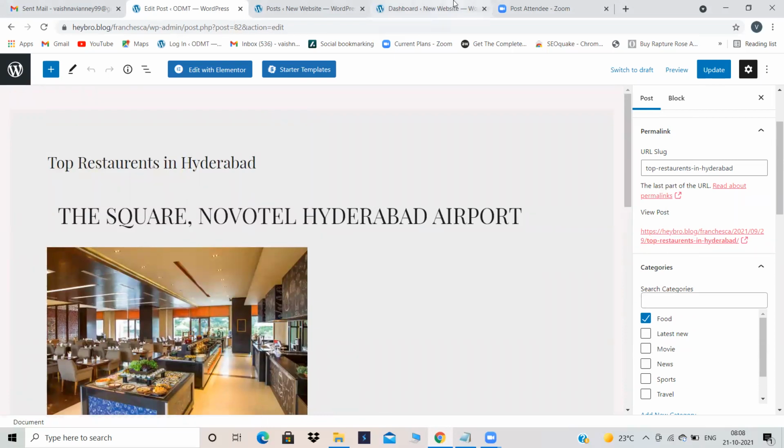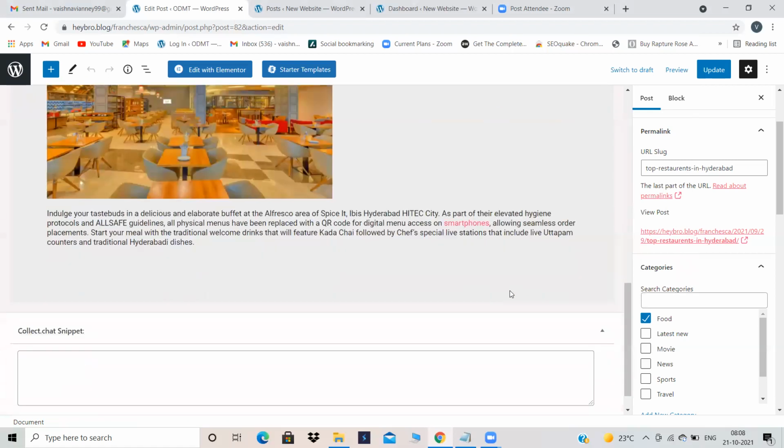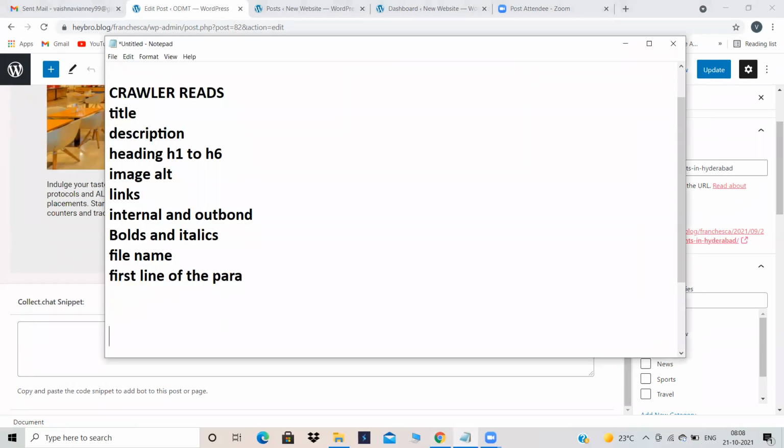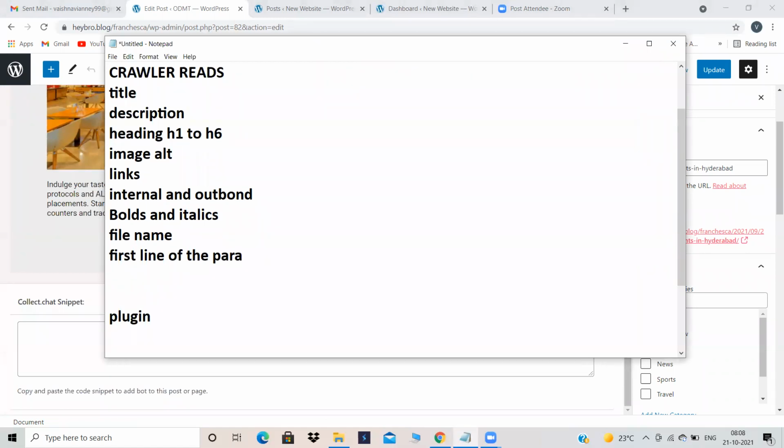Yesterday, we used our keywords and inserted them in all the parameters, right? First, let us install All-in-One SEO, the plugin for on-page SEO. Without it, you cannot do all these things.